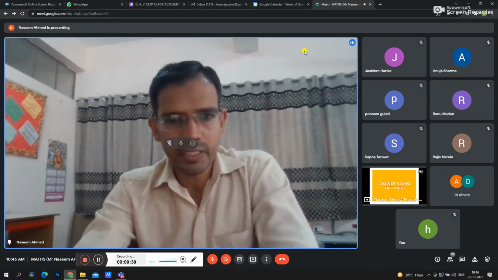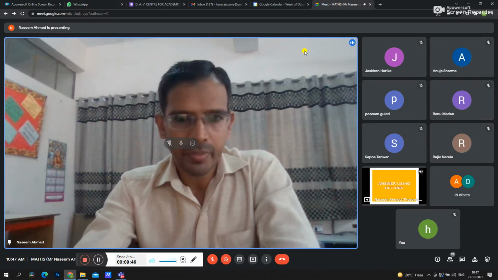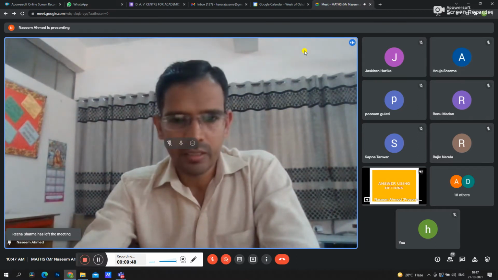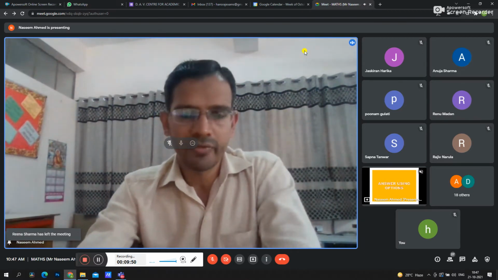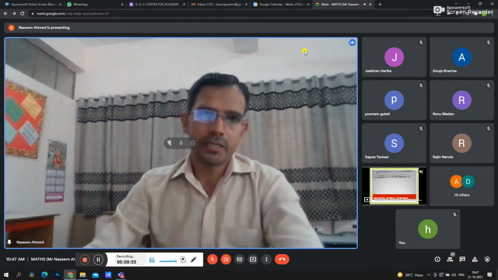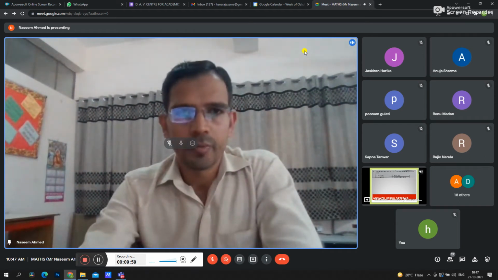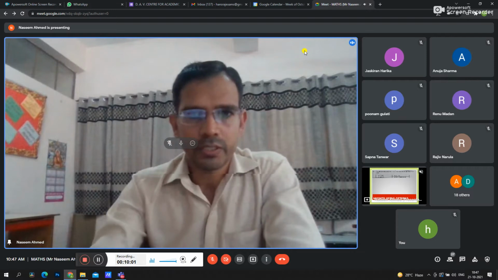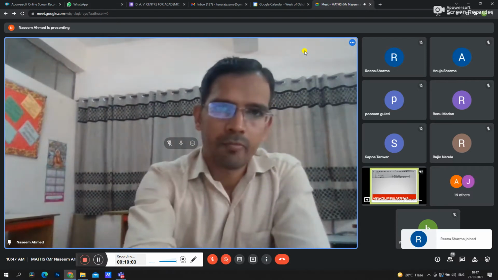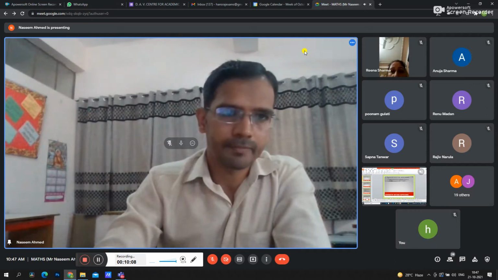Because in the CBSE sample paper, we got to know that some of the questions we can do without pen and paper. These are not difficult questions if we solve using options. So here is question number 39 from the sample paper. The points on the curve y equals x cube minus 11.